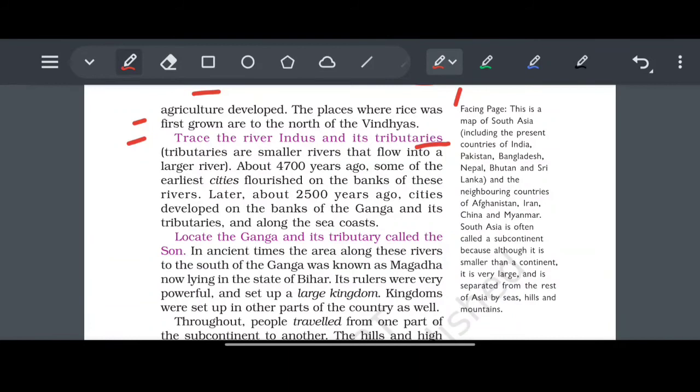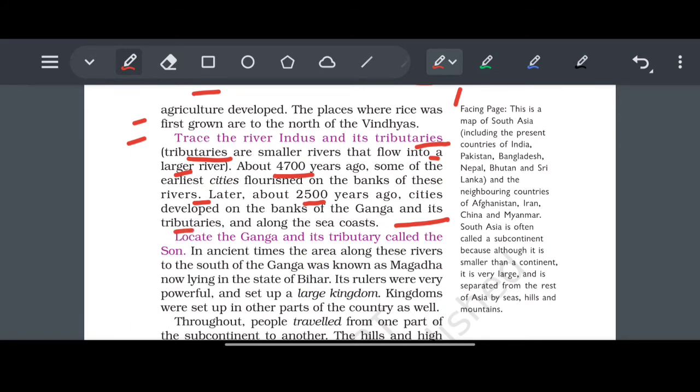Okay, there's the river Indus and its tributaries. Okay, tributaries are the smaller rivers that flow into larger rivers. अच्छा, tributaries किसको बोलता है? जो smaller rivers जो flow into larger rivers. About 4,700 years ago, some of the earliest cities flourished in the banks of these rivers. Later, about 2,500 years ago, cities developed on the banks of the Ganga and its tributaries and along with the sea coast.